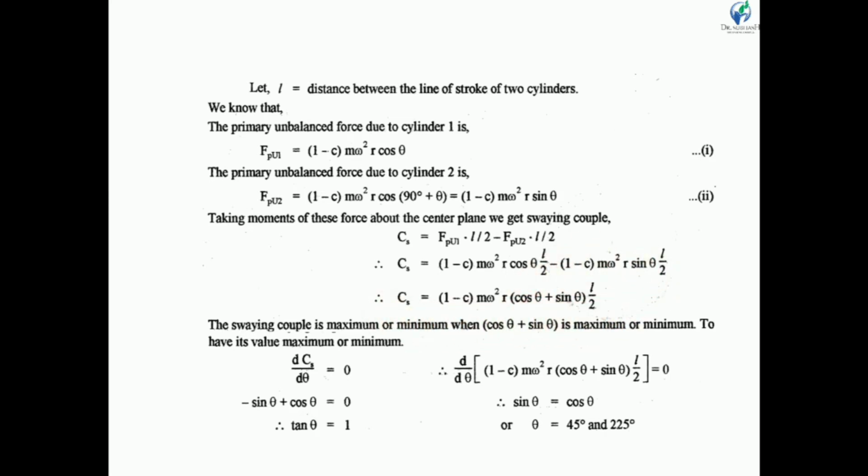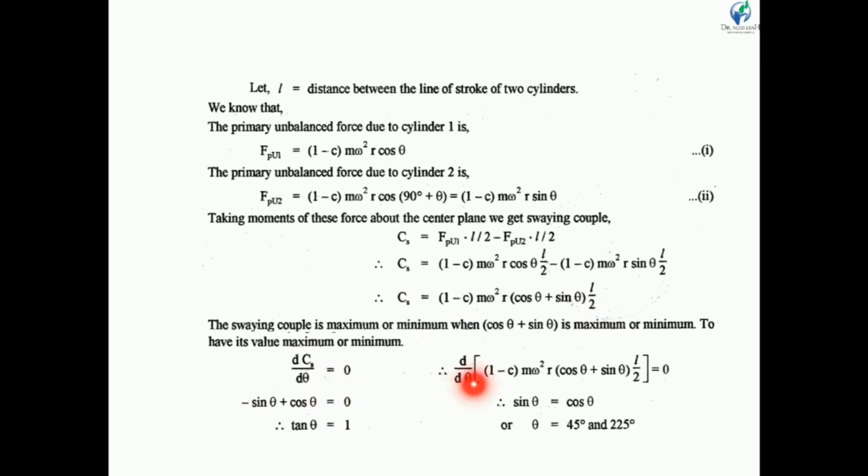Now the swaying couple becomes maximum when the bracket cos theta plus sin theta becomes maximum, and minimum when this bracket becomes minimum. So if we differentiate this equation with respect to theta, we obtain 0. So dCs by d theta is equal to 0.